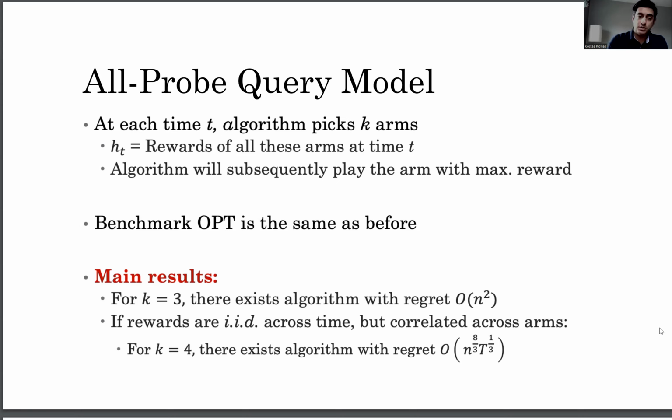Finally, if the rewards are independent across time like before, but the arms are correlated with each other, then if we can play 4 arms, we will get a regret that is of the order of n raised to the 8 over 3 times t raised to the 1 over 3.